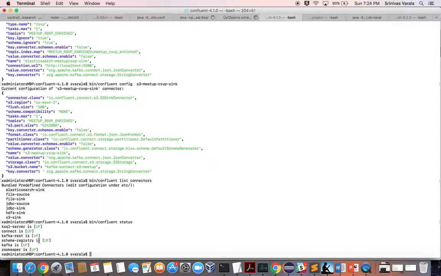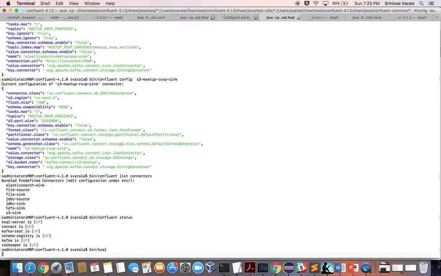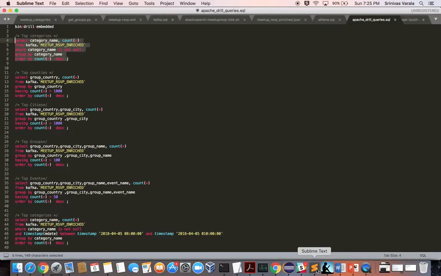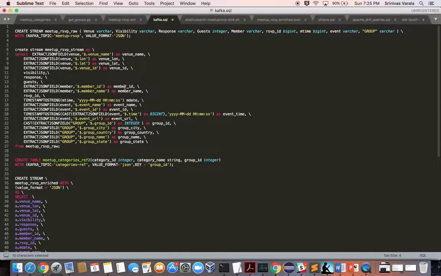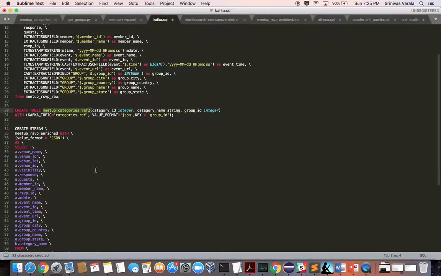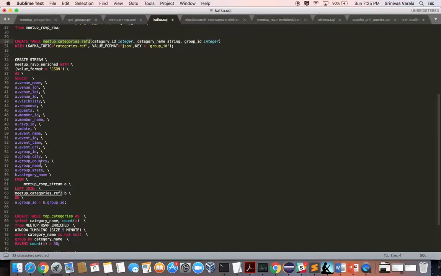And I'm using KSQL for data enrichment and creating some windowing tables to see the data in real time. I'm going to log into KSQL. Before that, these are the tables I created in KSQL. This is my raw stream on top of the Kafka topic. Then this is the flattened version of the JSON data for each event. And this is going to be my reference data for categories that I downloaded and uploaded using NiFi. This is going to be my enriched data with category name, joining these two streams on the group ID.